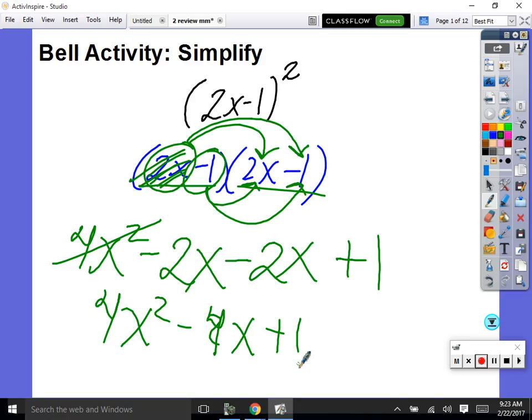Everybody understand? Do we have questions? Okay. So those of you that made a sign error there, be careful, because a lot of you got it right, but just put a plus sign right here by accident.